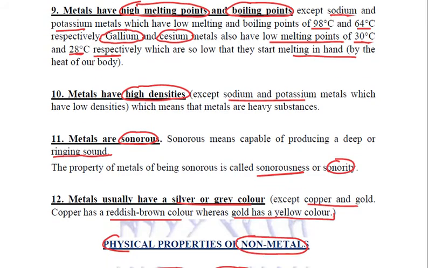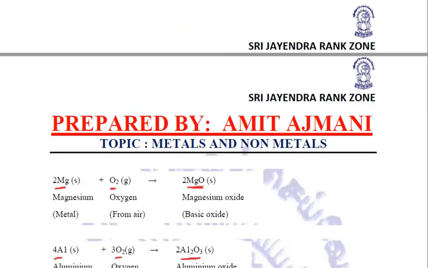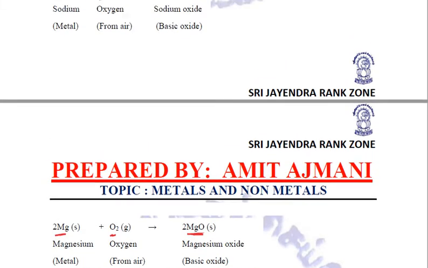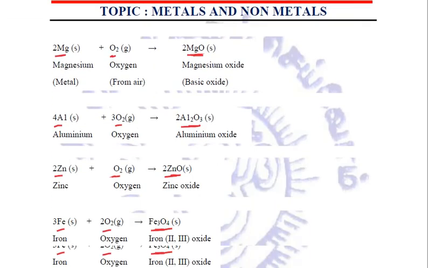Clear? Then quite importantly, we talked about the chemical properties of metals and non-metals. First property, reaction with oxygen. Whenever metals react with oxygen, they form metal oxides, which are basic oxides. Whenever non-metals react with oxygen, they form non-metallic oxides, which are acidic or neutral oxides.